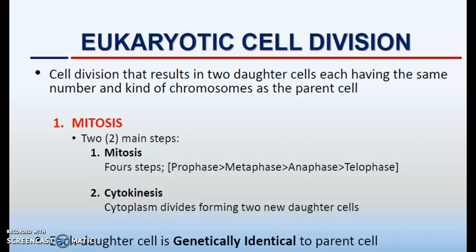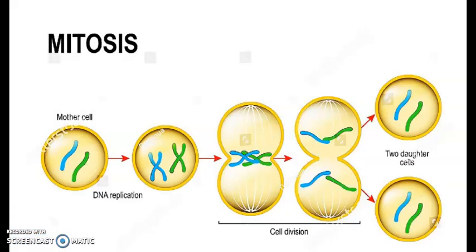In eukaryotic cell division, it will result in two daughter cells each having the same number and kind of chromosomes as the parent cell. Mitosis involves four main steps, that is prophase, metaphase, anaphase and telophase. And the second step is the cytokinesis, where the cytoplasm divides forming two new daughter cells. Here each daughter cell is genetically identical to the parent cell. From the mother cell, you can see that two genetically identical daughter cells are formed after the cell division.